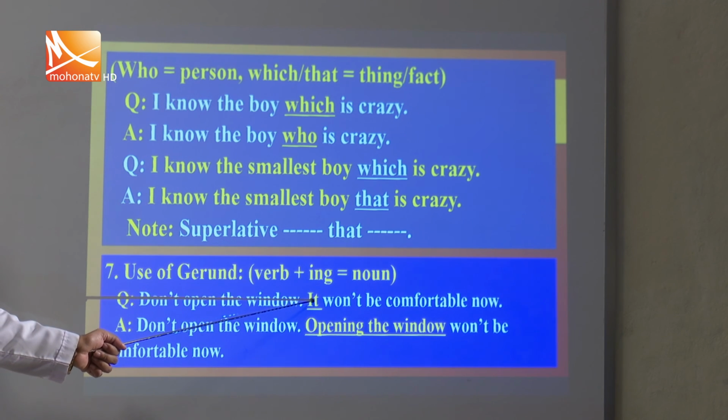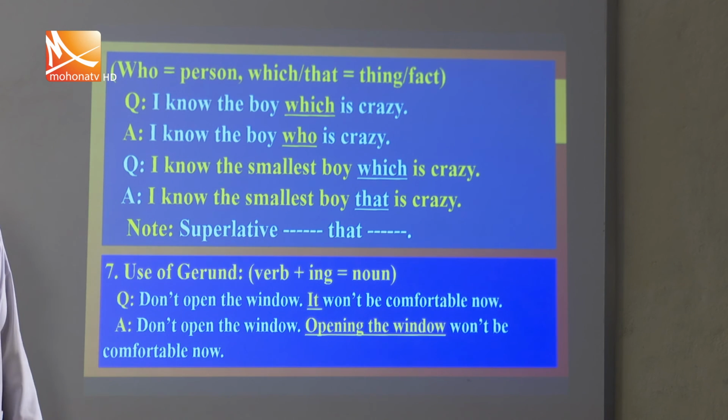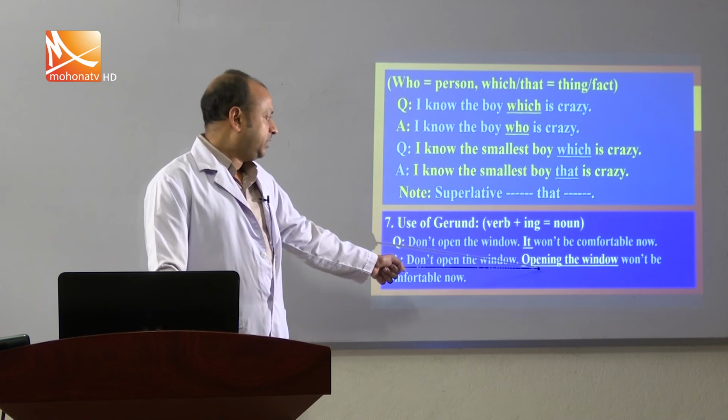So, what activity can be here? Opening the window won't be comfortable now. So, according to the contextual meaning, sometimes gerund or gerund phrase can be used as subject in a sentence. So, to make it more clear, we have used here opening the window.